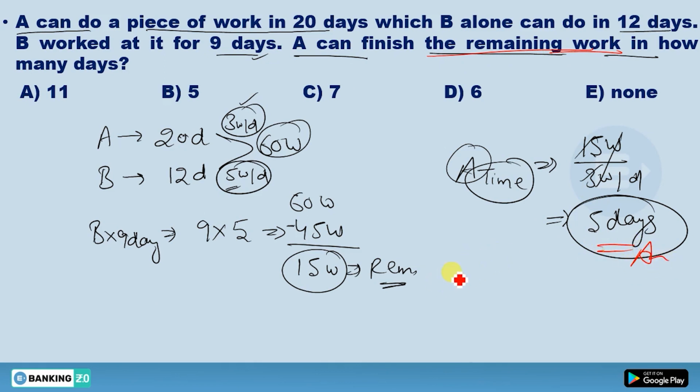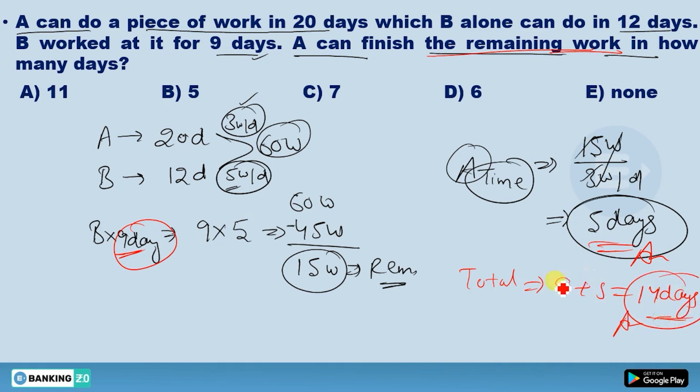If he would have asked you to find the total days, or in how many days the total work is finished, then the answer should have been 9 days plus 5 days. So you will get 9 plus 5, you're going to get 14 days. So 14 days should be the answer. I hope this concept is clear to you. Now move to the next one.